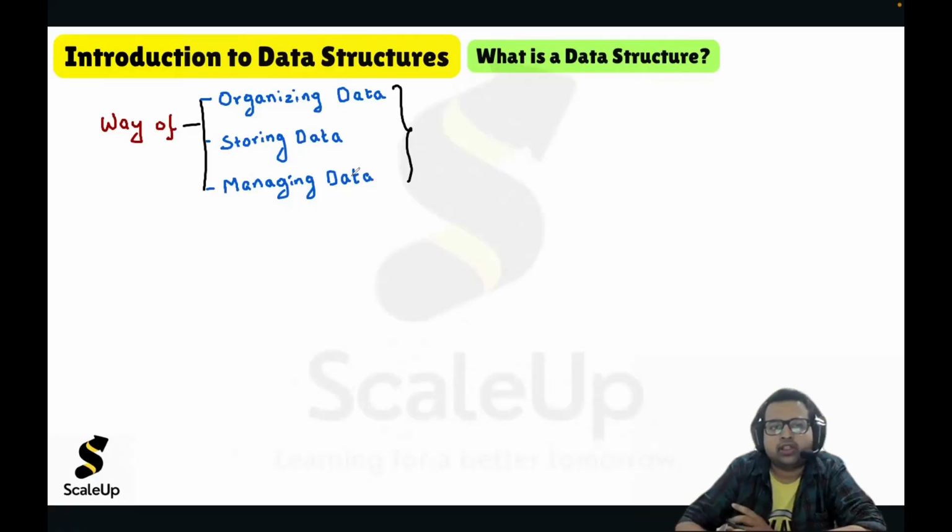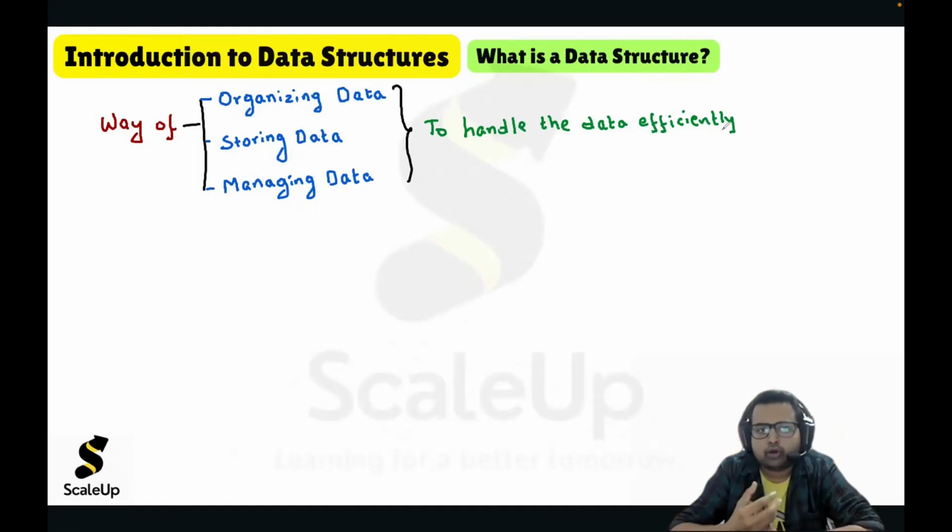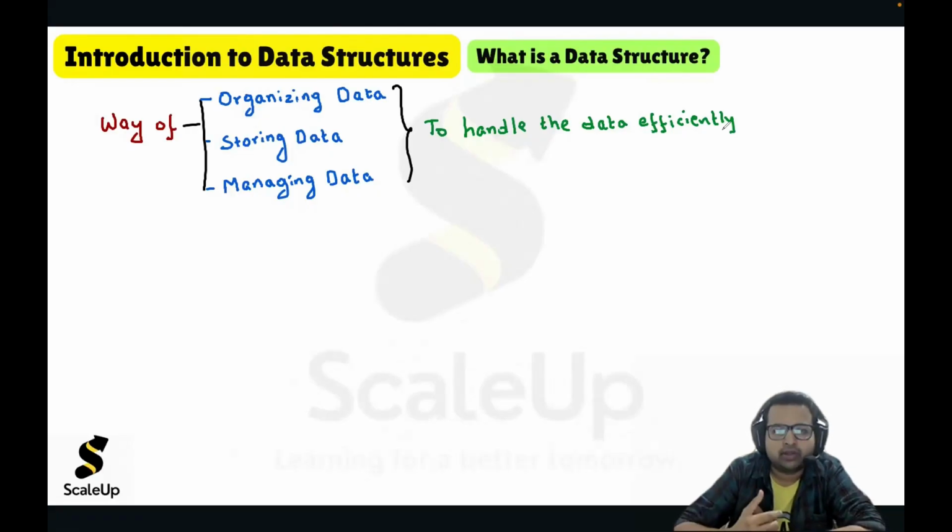And why do we do all this? What's the main objective? To handle the data efficiently. No matter how small a program you write or how big a system you develop, data is an integral part of it. Every program, every process will involve data. A small program or a very big, complex system, it will involve data. So no matter what, we have to handle the data.